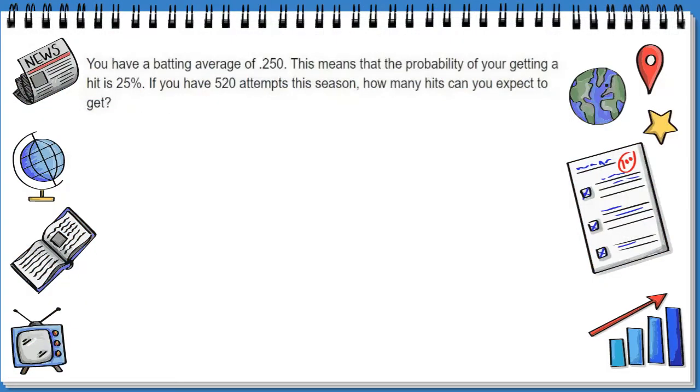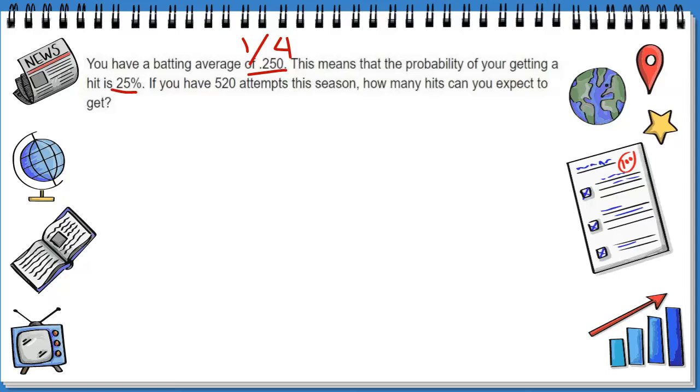I have a batting average of 25 hundredths. Really quick, 25 hundredths. They told me was 25%. I know that's also 1 out of 4. This means that the probability of me getting a hit is 25%. I have 520 attempts this season. How many hits can I expect to get?